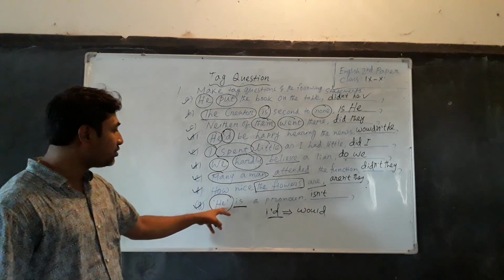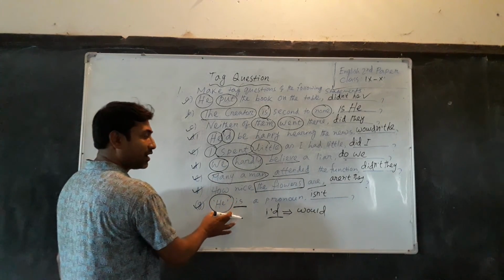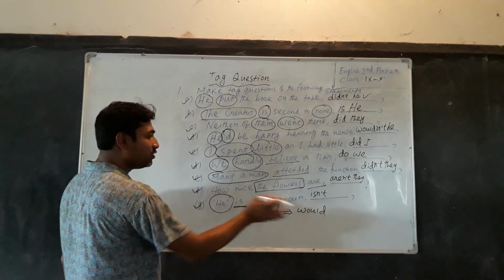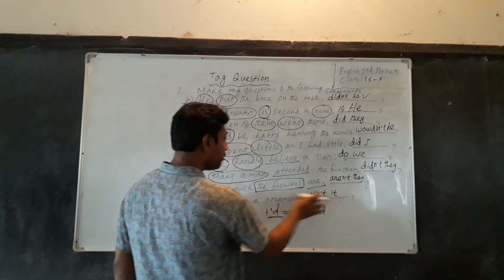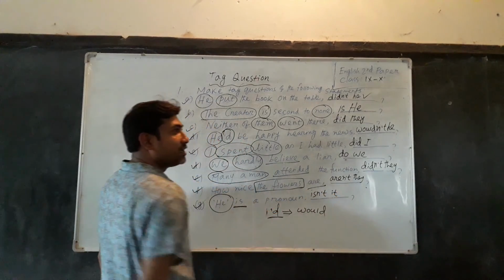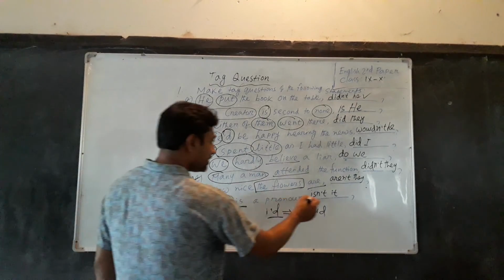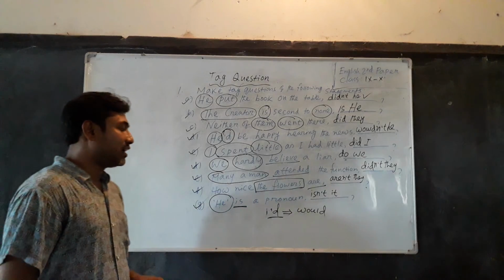He has not been used here as a pronoun. It is a grammatical part, and that's why the pronoun form of the subject will be it. Don't write he here. If you write he instead of it, your answer will be wrong. So dear students, isn't it is the tag question of this statement. I think you have understood.